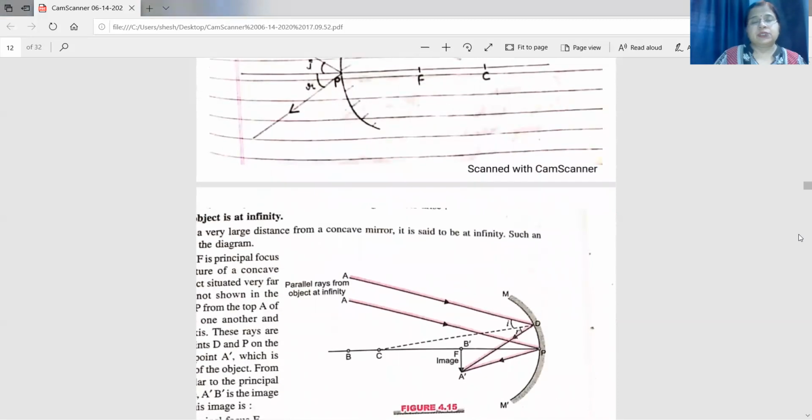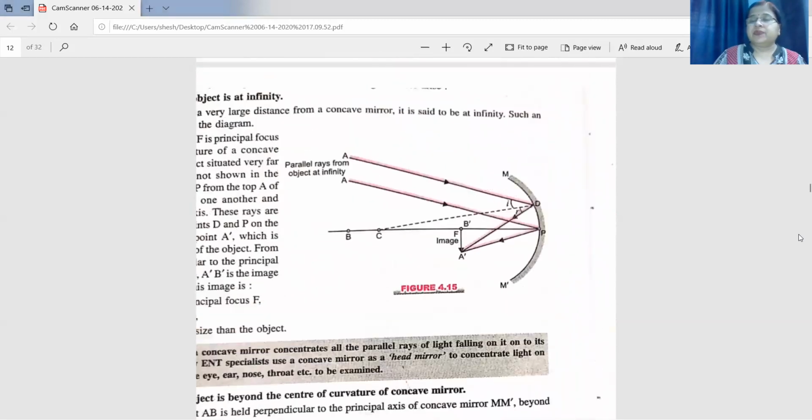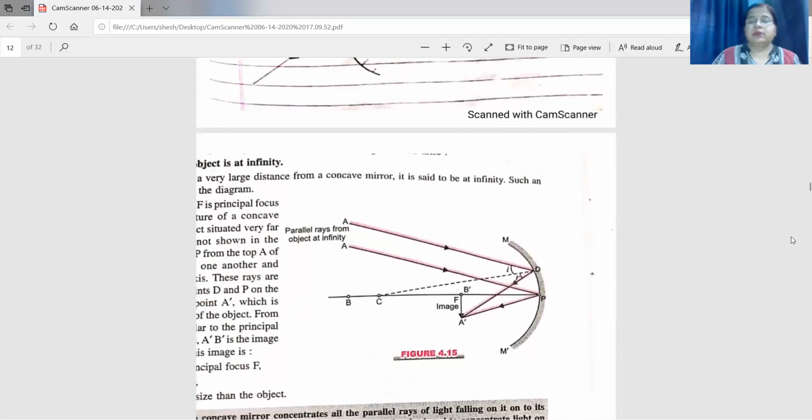Now the rules for formation of image are over. Now come to the next topic, that is image formation in the concave mirror. First case, when the object is at infinity. So if the object is at infinity, we will first make a concave mirror. This is the pole, this is focus, this is center of curvature, and the object is at infinity.